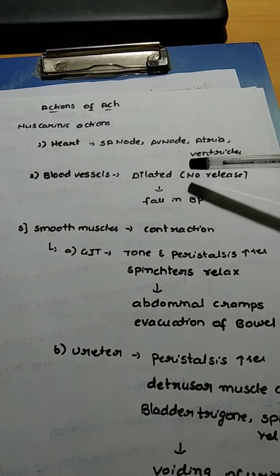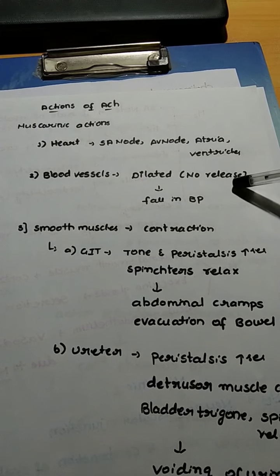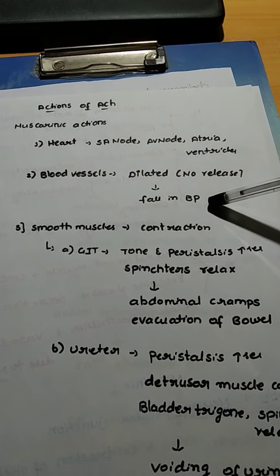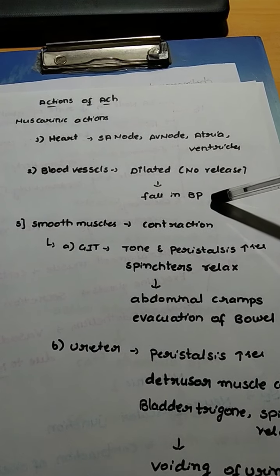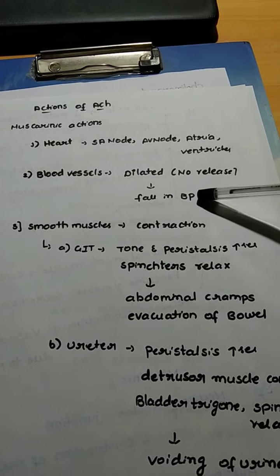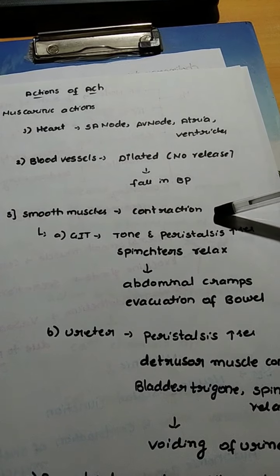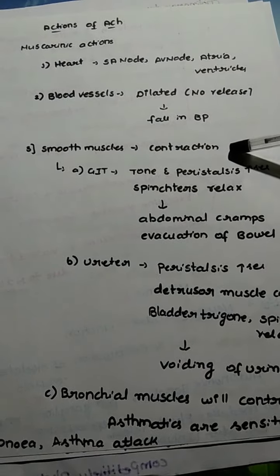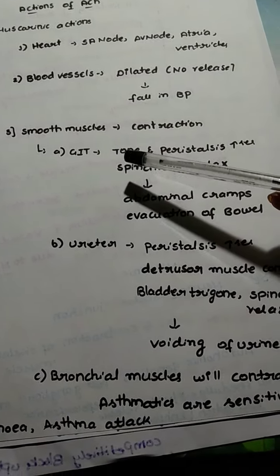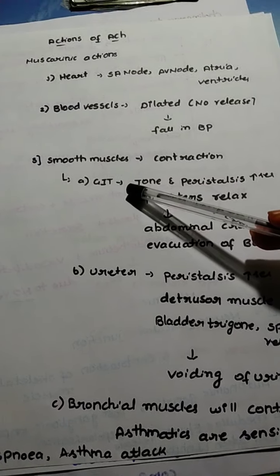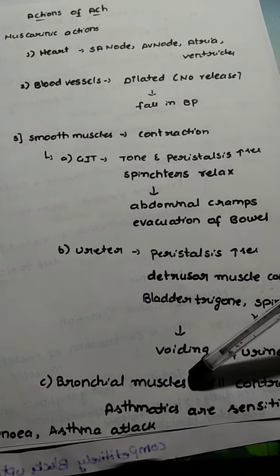In the blood vessels, there will be dilation due to nitric oxide release, and as the dilation takes place, there will be a fall in blood pressure. Coming to the smooth muscles, acetylcholine will cause their contraction. These smooth muscles are present in various organs, such as the GIT, ureter, and bronchial muscles.